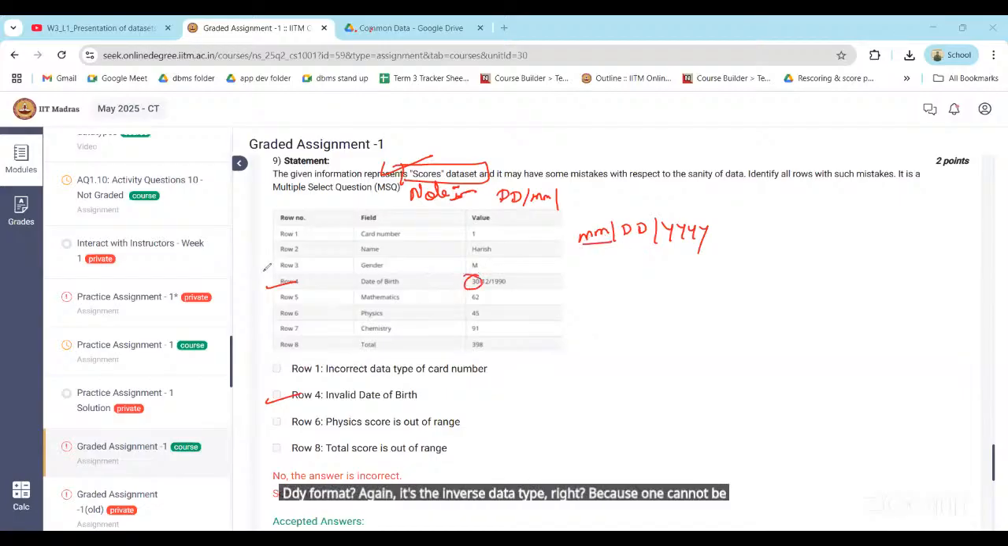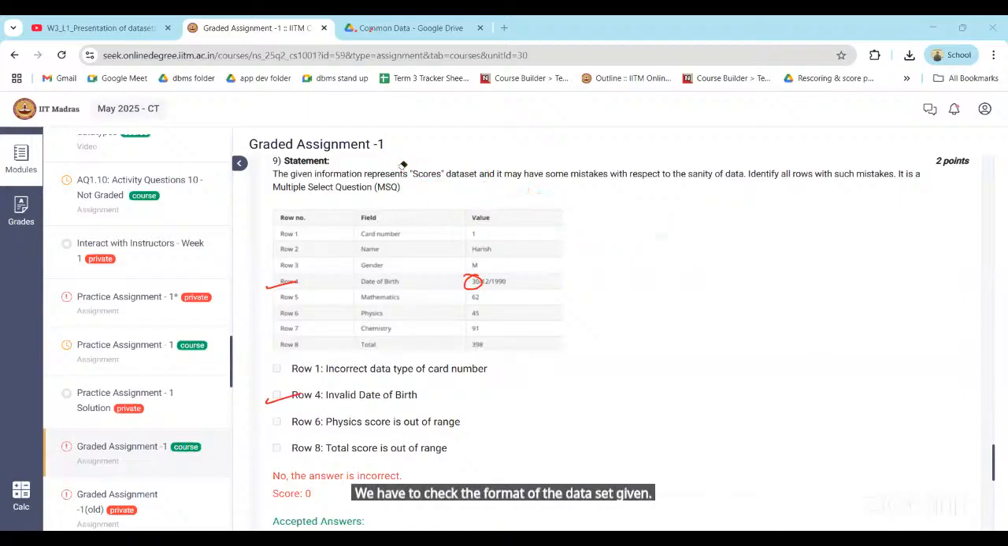Be a 30, right? Yes. Got it, sir. Thank you so much. We have to check the node also. Doubt in the same format of the question. Data set given. Sir, I have a doubt, sir. First question, sir. In Question number 9, anyone having doubt? Yes, sir.